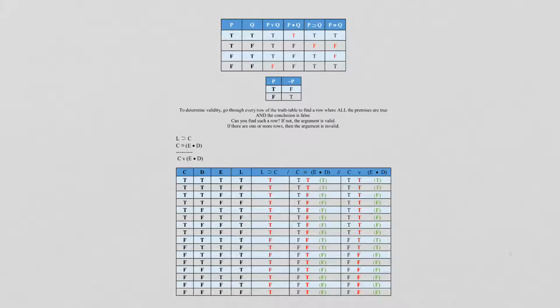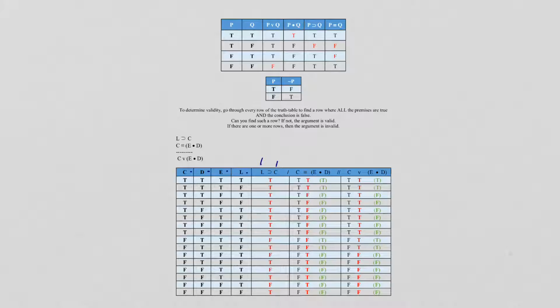Okay, and I'm going to be honest, this one I kind of cheated because, as you can see, we end up with 1, 2, 3, 4 simple statements. So it's 16 lines. It's a big one. There's no way I was going to get through this, so I went ahead and did it on the computer. You'll see I just looked at the L and the C, brought it together with the horseshoe. This one you do the E dot D first. That's all in the green right here. Combine it with the C. The C, I just literally copied it down.